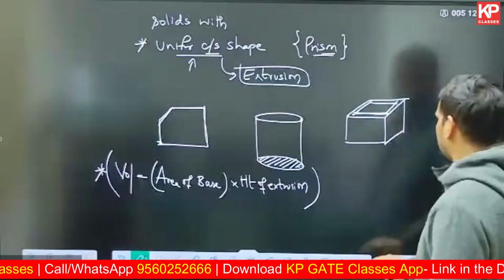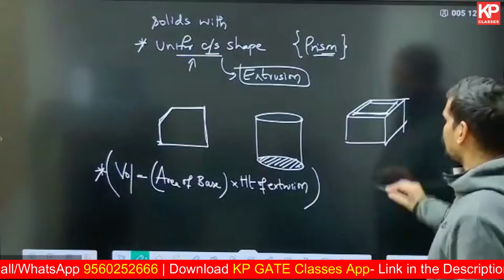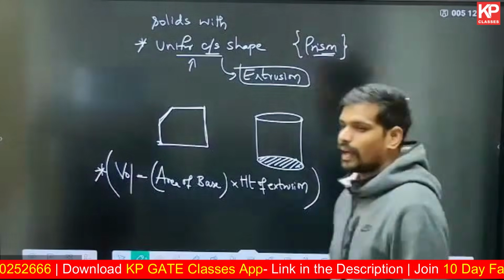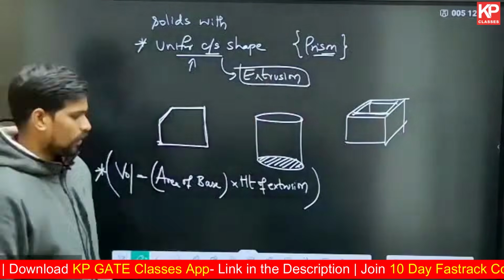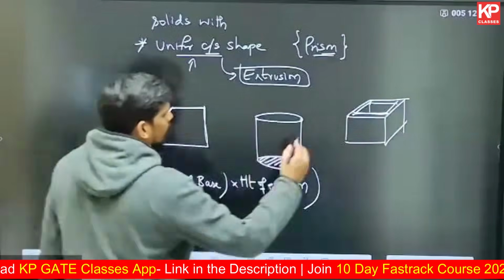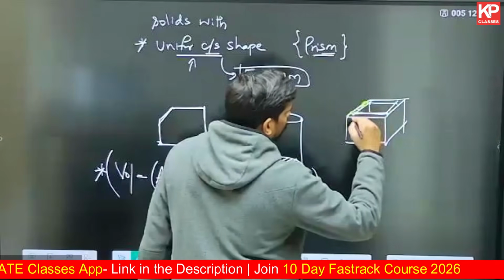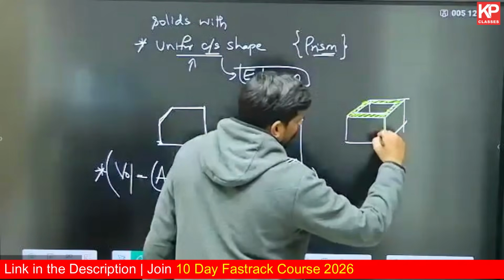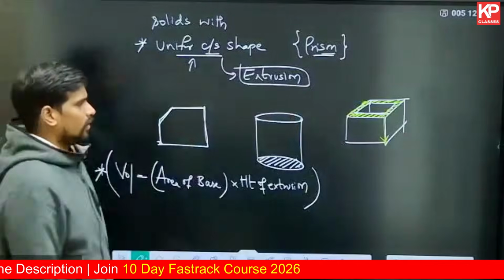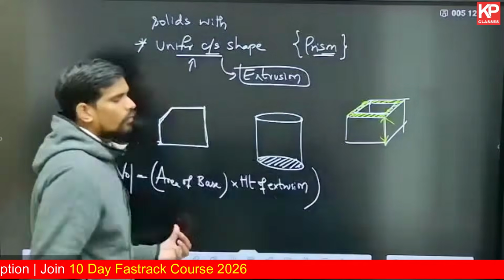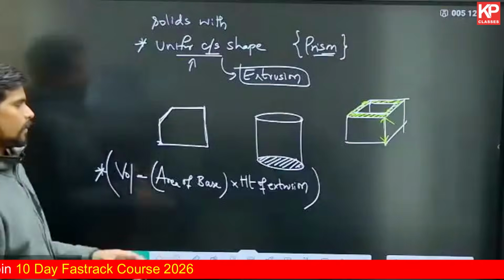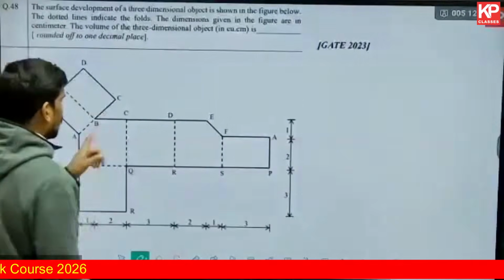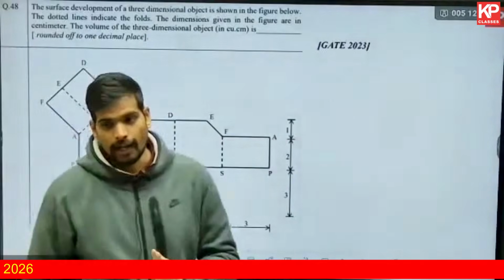In the GATE exam, they ask numericals with brickwork and water tanks and so on. Even in such solids you can use the same concept: take the area of the uniform cross section, or area of the base, and multiply it with the height of extrusion. That will give you the volume of brickwork directly. So that is something you can remember. The same concept will apply in this question also. You need to find the area of the base and multiply it with the height.